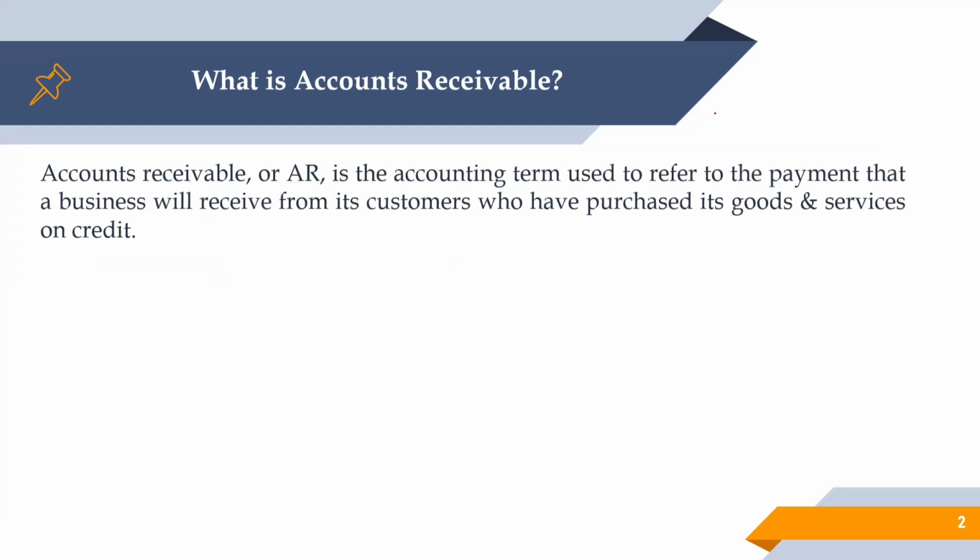Account receivable, or AR, is the accounting term used to refer to the payment that a business will receive from its customers who have purchased its goods and services on credit. So the account receivable, that's the AR, is the accounting term used to refer to the payment that a business will receive from its customers who have purchased its goods and services on credit.